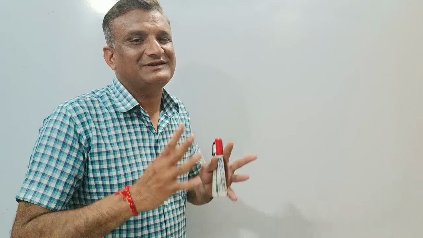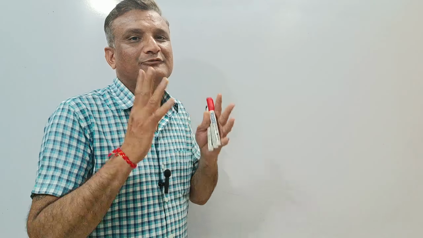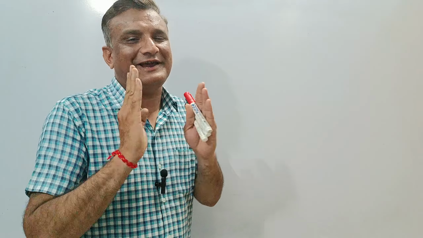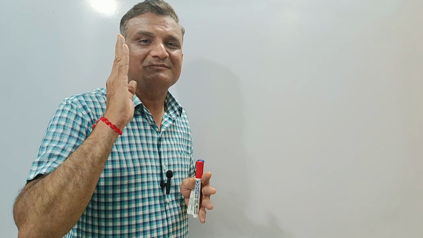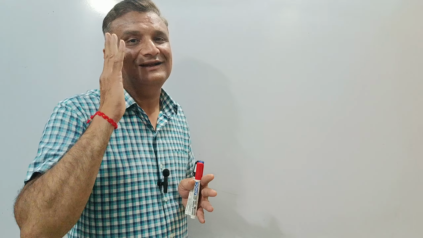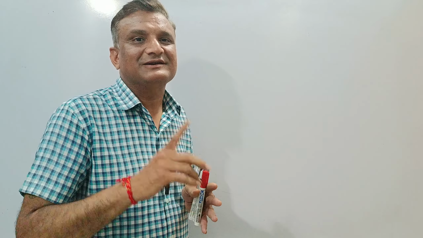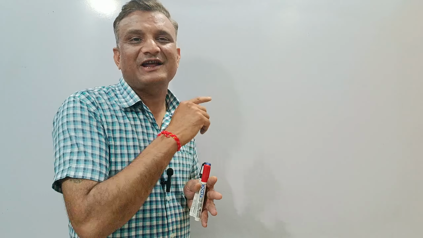GOC, General Organic Chemistry of class 11th. It's a very basic part. So you have to listen to me properly and see each and every video carefully. In the previous video we discussed the meaning of hydrocarbon and the types of hydrocarbon with the flow chart. We also discussed the open chain hydrocarbon.